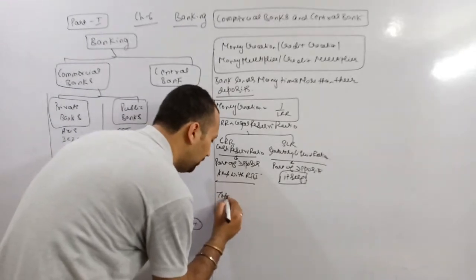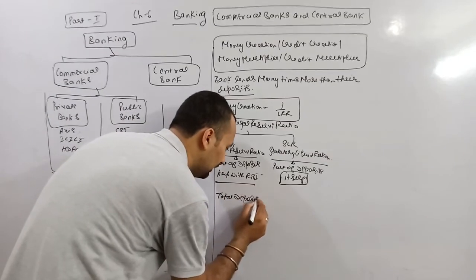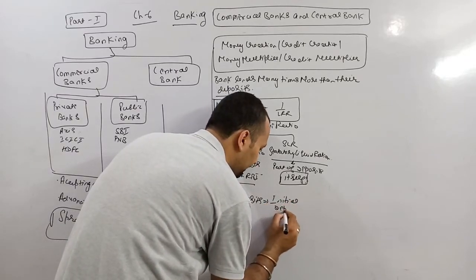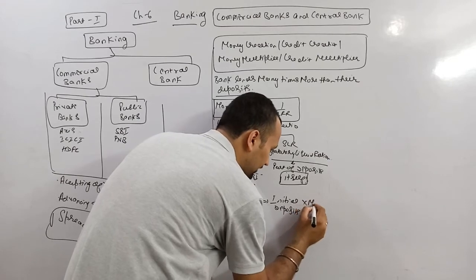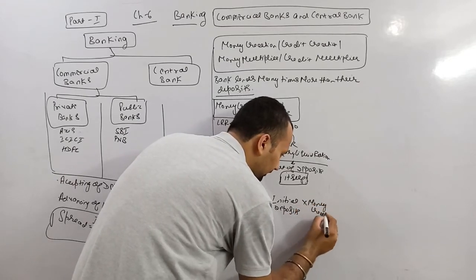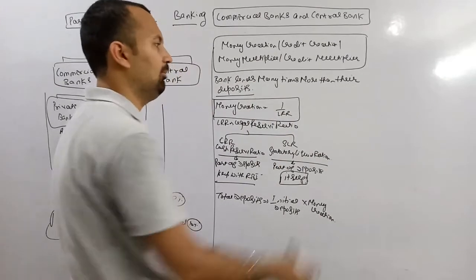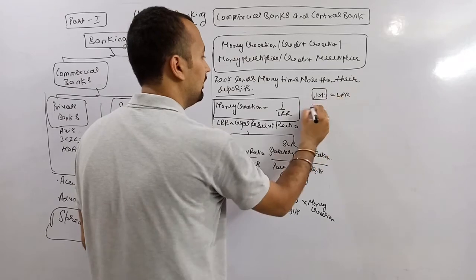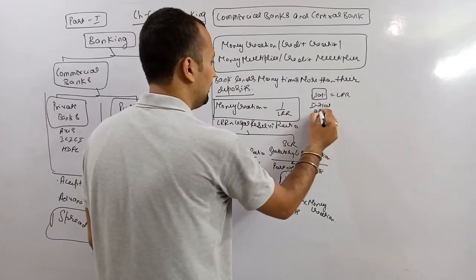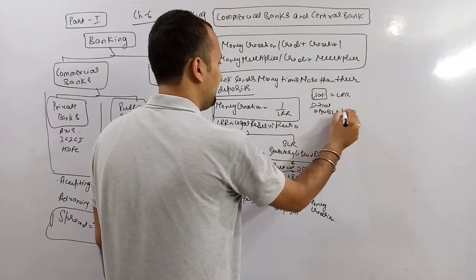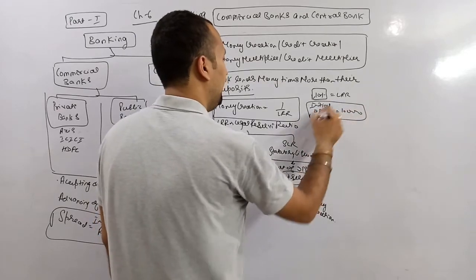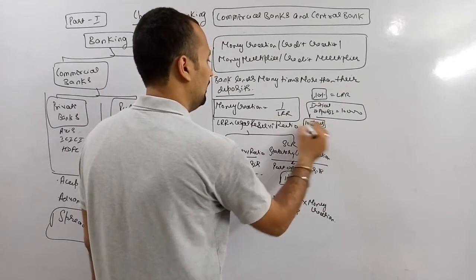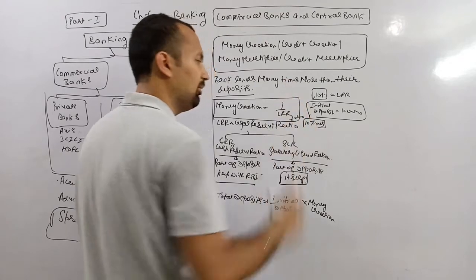Next, what is the formula of total deposits? Total deposits equals initial deposits into money creation. I am just taking an example. LRR is 10% and initial deposit is rupees 10,000. If LRR is 10%, money creation is 10 times. That is 1 upon 10 into 100, that is 10 times.